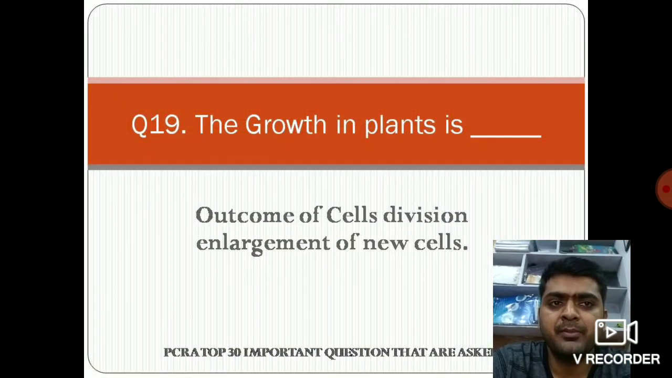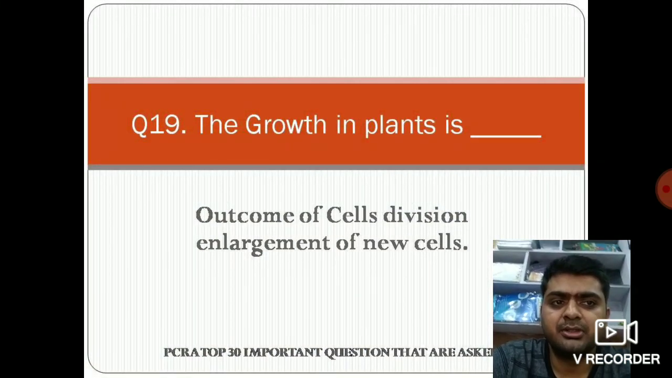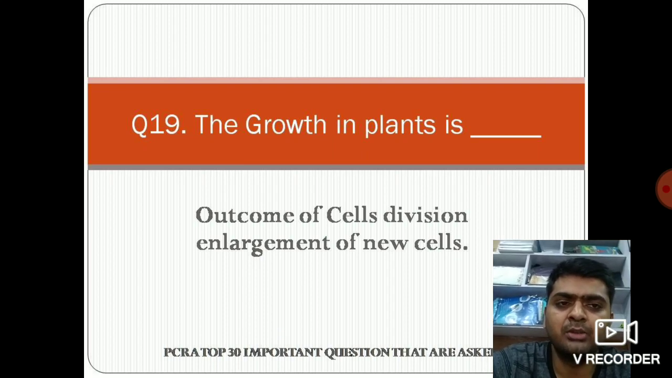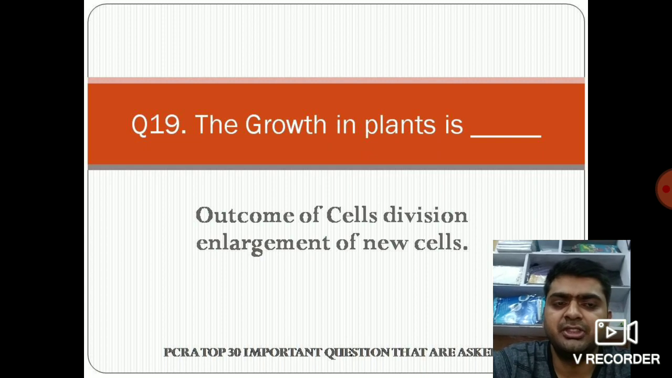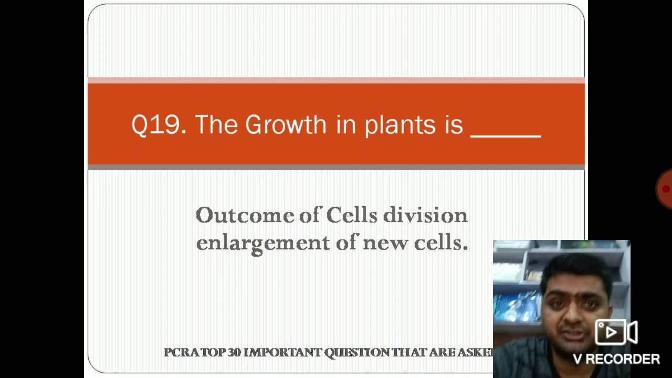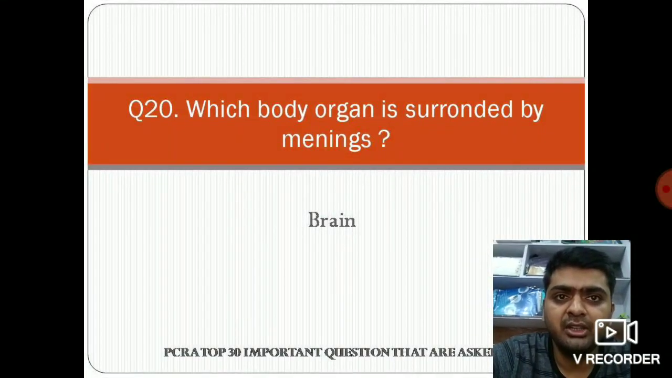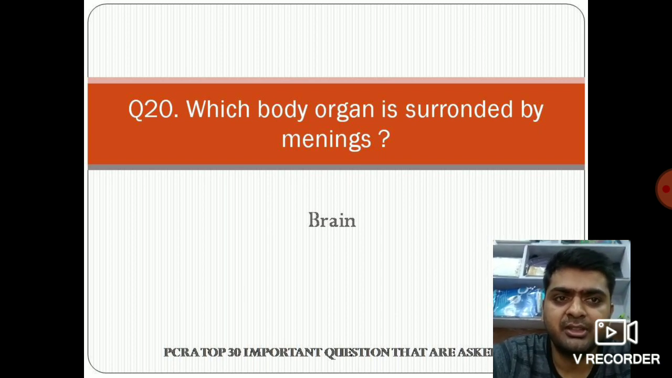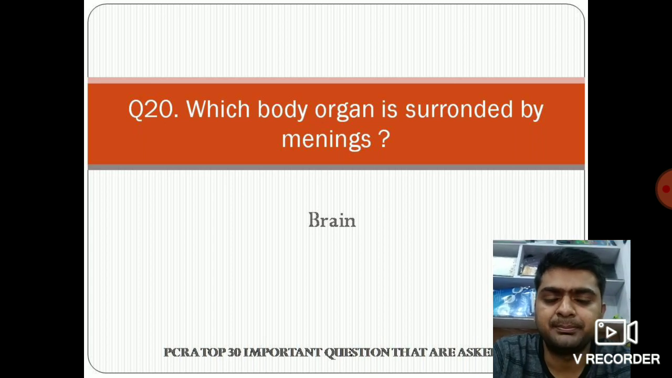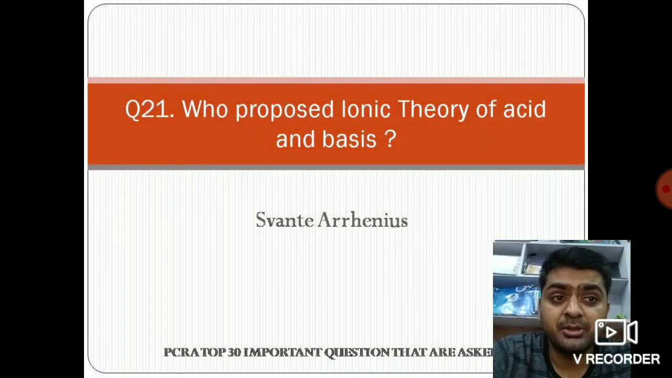Question number 19. The growth in the plant is. Plant's growth कैसे होती है? The outcome of cells division and the engagement of the new cells. When new cells produces, then only the growth of the plant take place, and also through the process of photosynthesis. Next is question number 20. Which body organ is surrounded by the meanings? Yes, which body organ is surrounded by the meanings? The answer is brain.